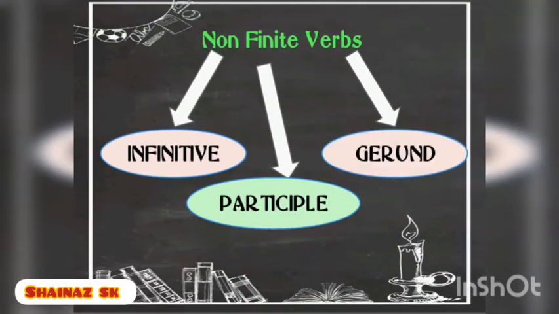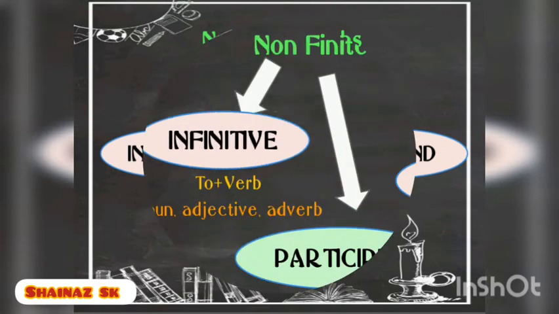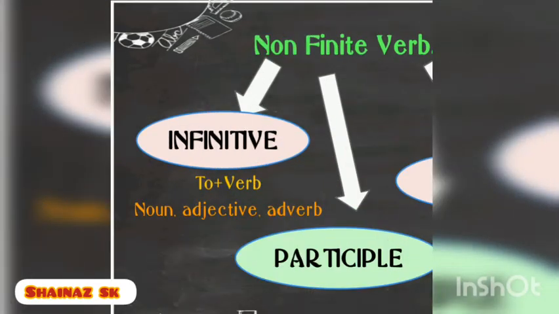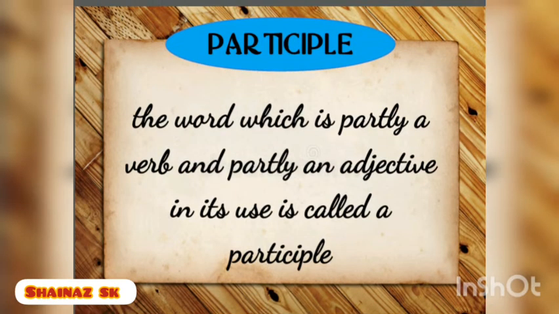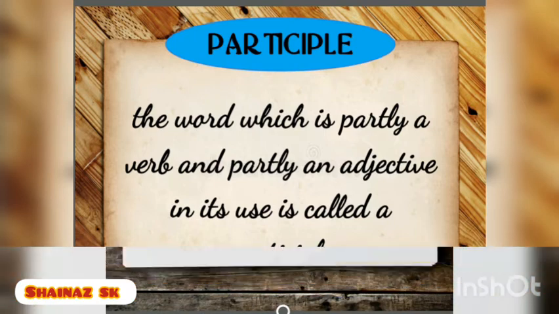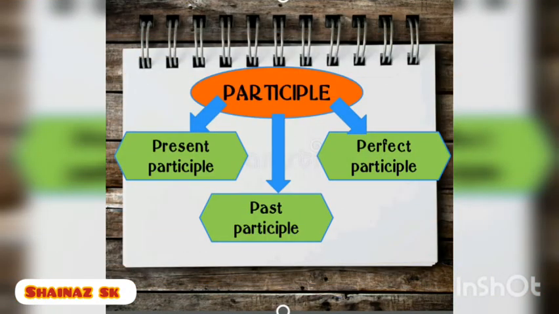In the last class, you have already learnt about infinitive, that is to plus verb form, and it acts as noun, adjective and adverb. So today we are going to read about participle. The word which is partly a verb and partly an adjective in its use is called a participle. We have three types of participle, that is present participle, past participle and perfect participle.